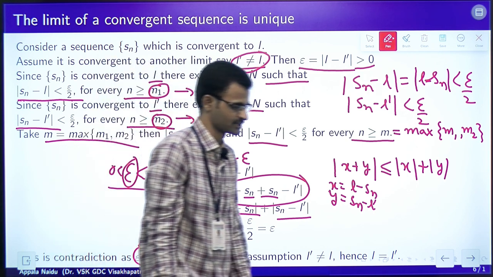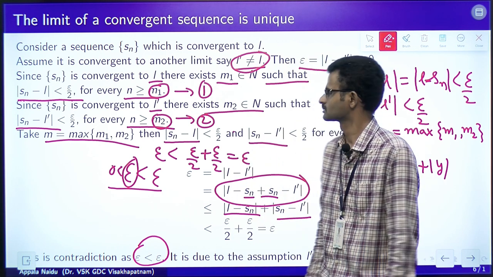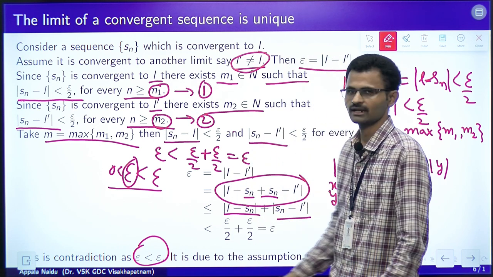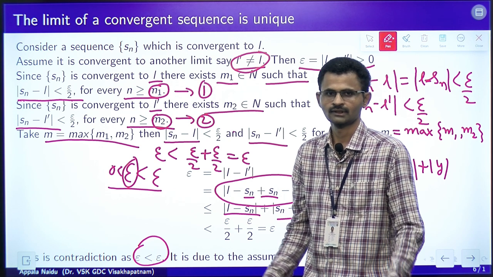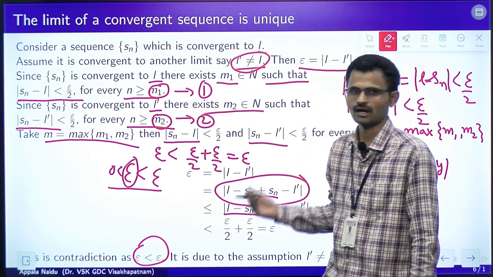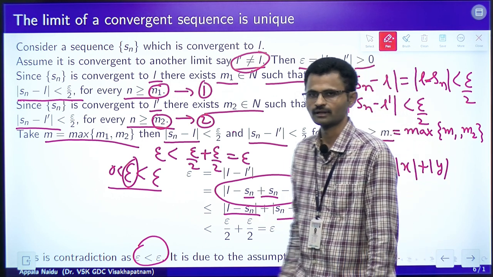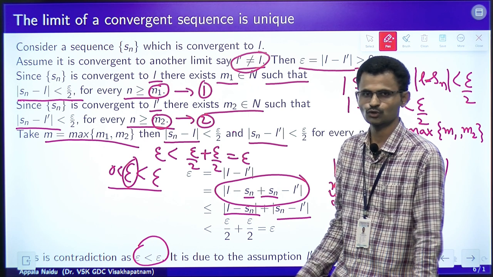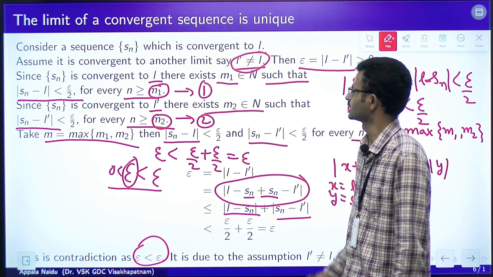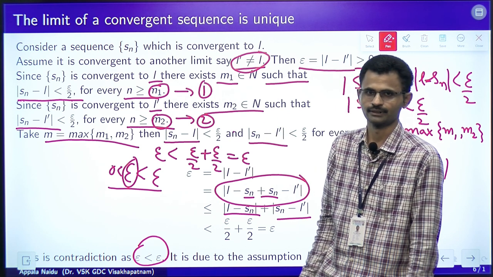What are its implications? Suppose we want to find the limit of a sequence, it is enough to find one limit. Or finding the limit of some subsequence of a sequence is also sufficient, that is going to make sure that the sequence is converging to that limit.